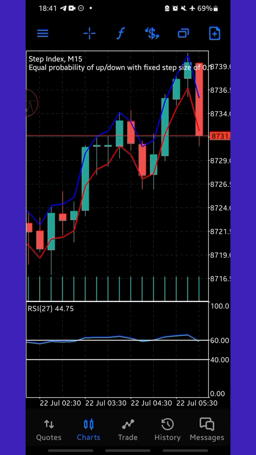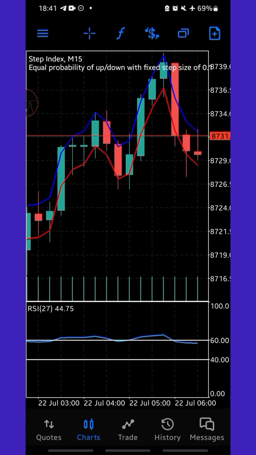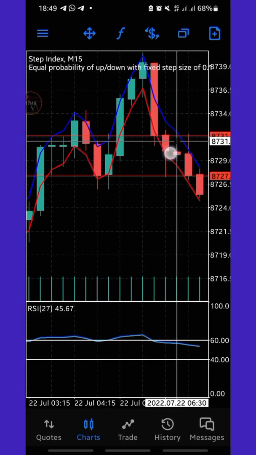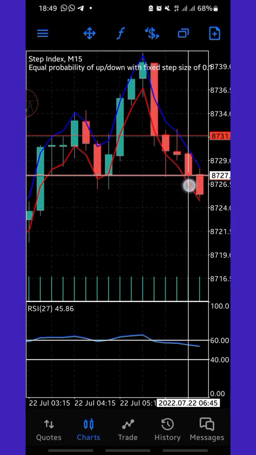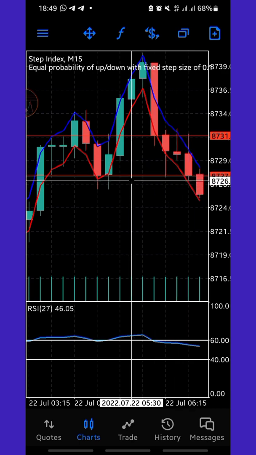So you want to count just three candles for the 5 minutes scalping. Okay, if you took your selling entry at this point, your exit point should be at the close of this third candle. If you exit the trade, you're done meeting your target for the day. You come back the next day, you start afresh.